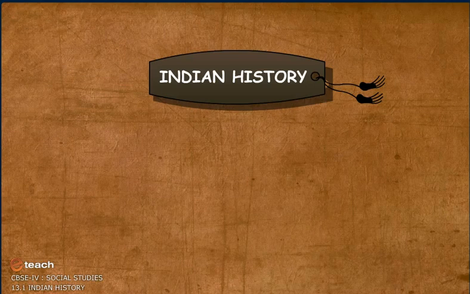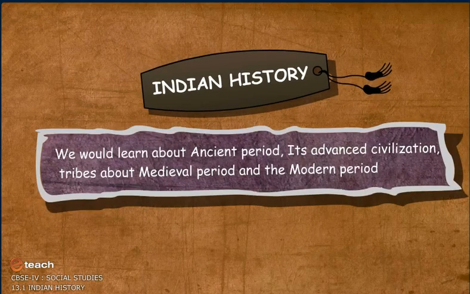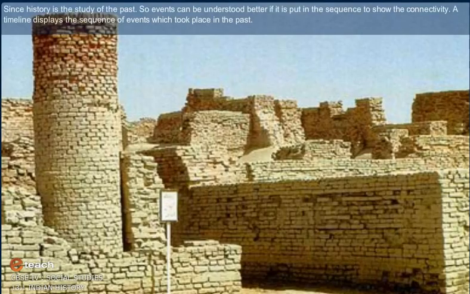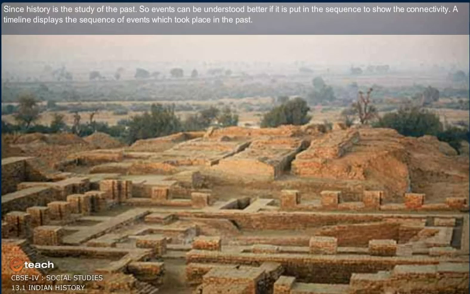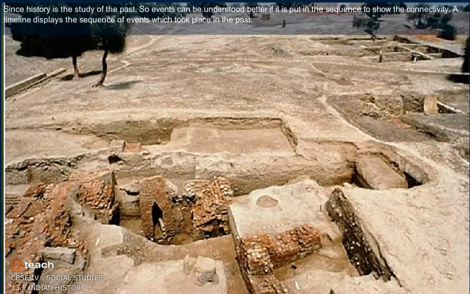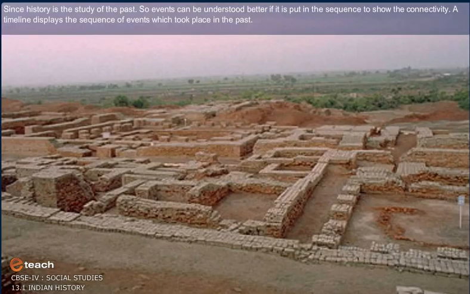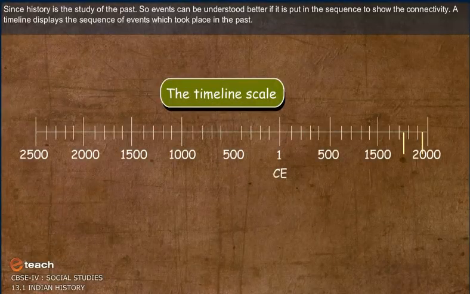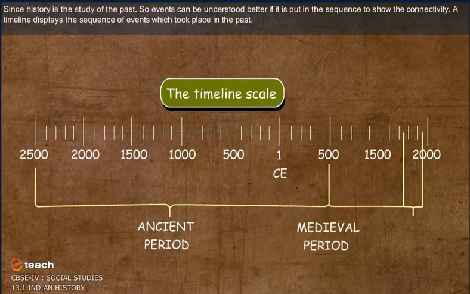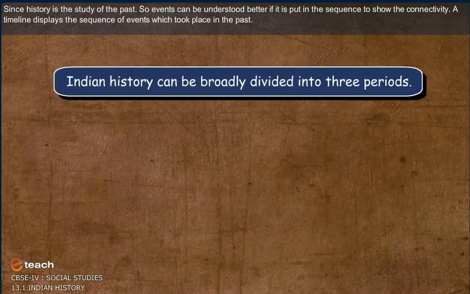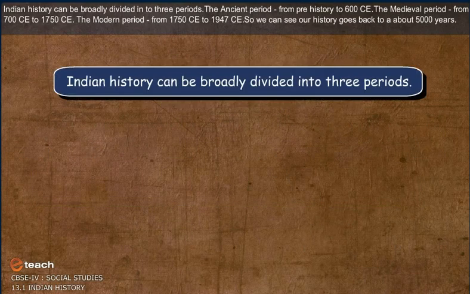Indian history. We would learn about the ancient period, its advanced civilization, tribes, about the medieval period and the modern period. Since history is the study of the past, events can be understood better if they are put in sequence to show the connectivity. A timeline displays the sequence of events which took place in the past. Indian history can be broadly divided into three periods.